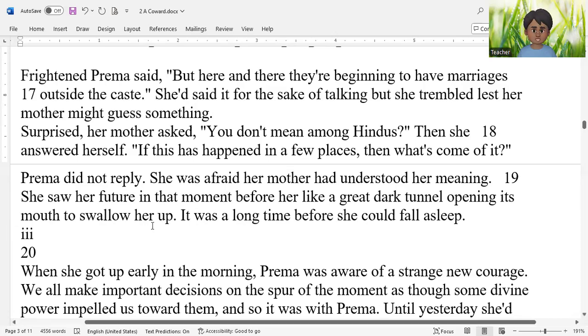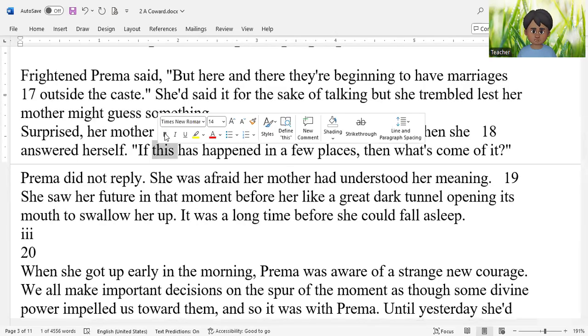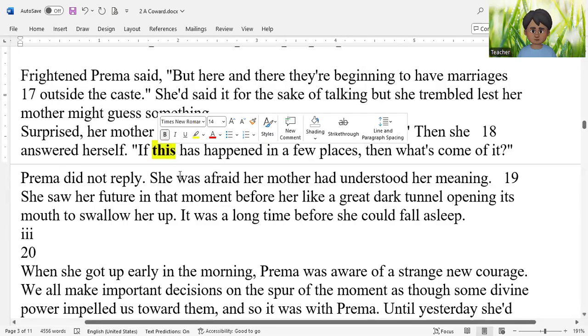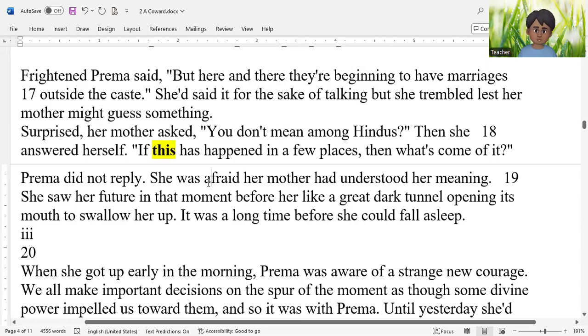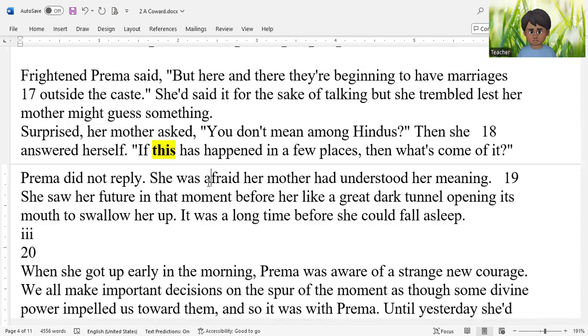Highlight the word this, understand, this is a continuous idea marker. If this has happened, this means if somebody has married out of their caste, had an intercaste marriage. If this has happened in a few places, then what has come of it? So Prema's mother indicates that all those people who have had intercaste marriages, their married life is ruined.